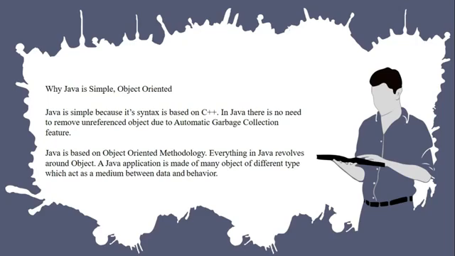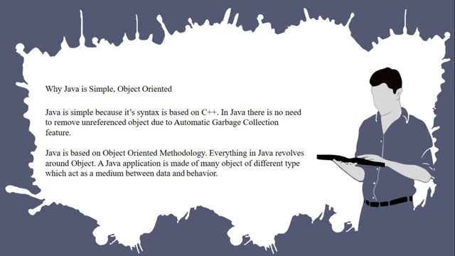Java is simple because its syntax is based on C++, and C++ was a high-level language. By high-level language, I mean those languages whose syntaxes are user-friendly. Apart from this, the automatic garbage collection feature also made Java simpler. From a Java perspective, automatic garbage collection is a very important feature. So I'll be discussing this topic further in my next videos.